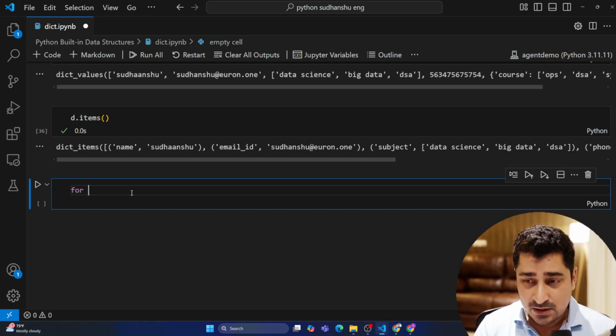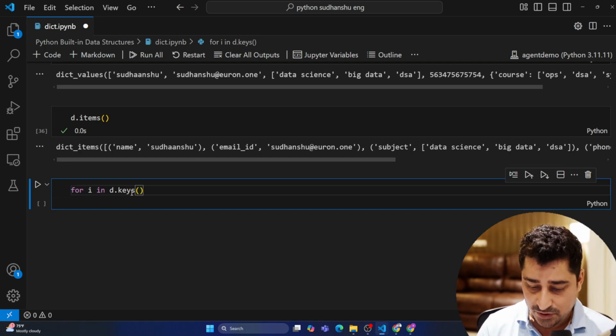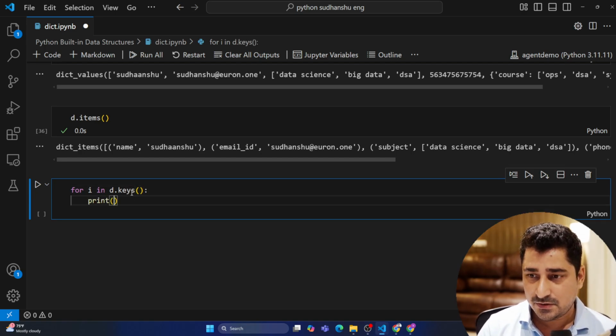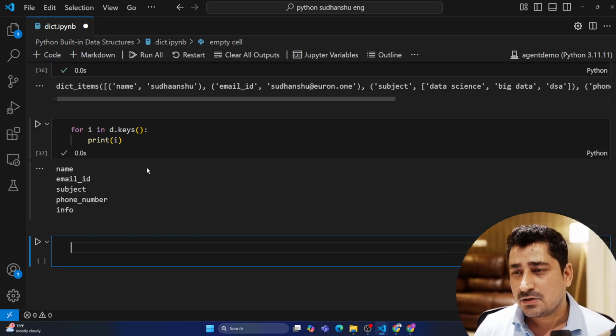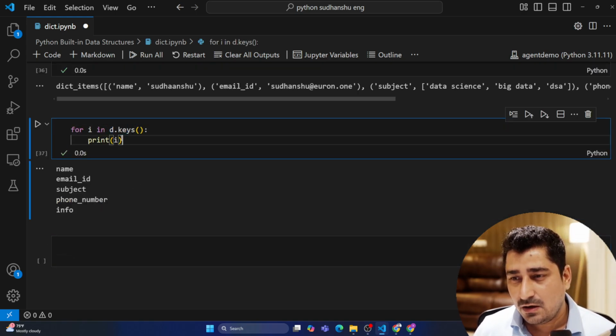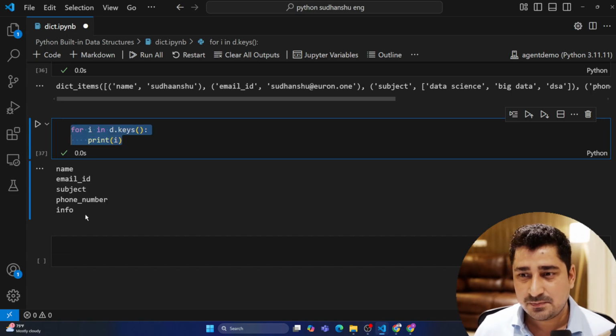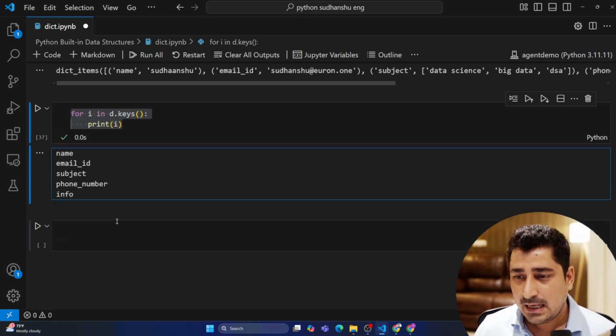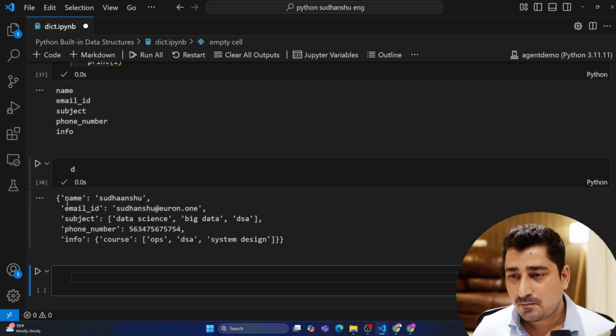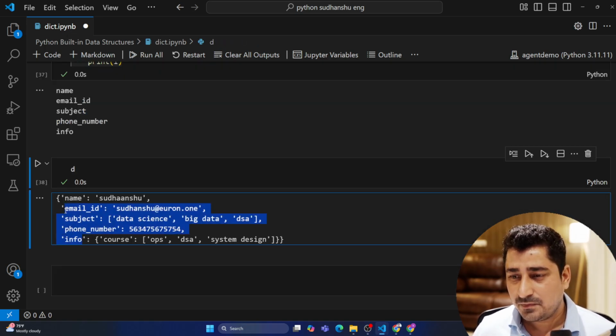So let's do it, guys. So for i in d.keys(), and then print what? Print i. So as you can see, it is printing all the keys for me. And this is what we had, right? Name, email ID, subject, phone number, info. This is what we have.